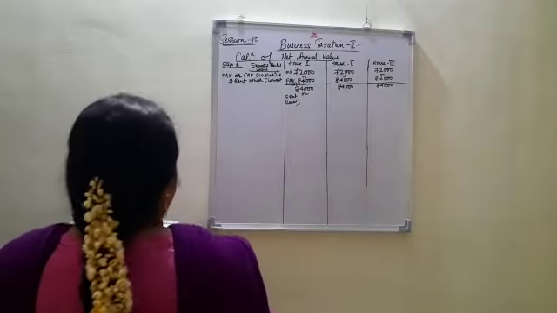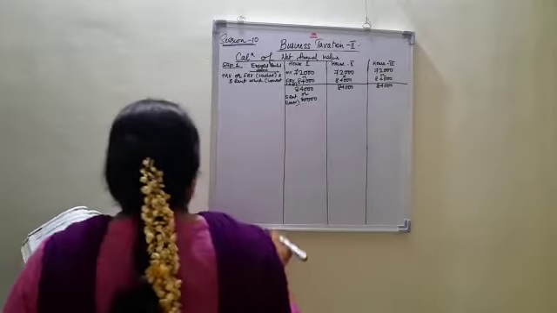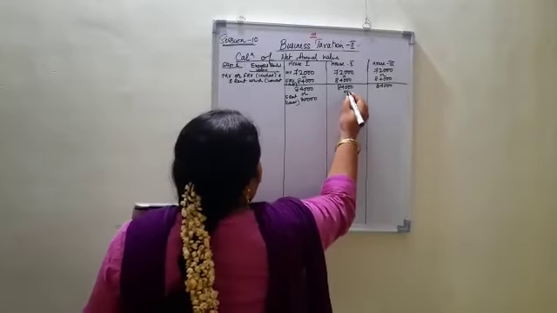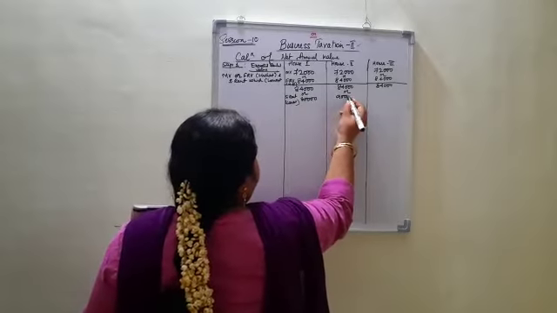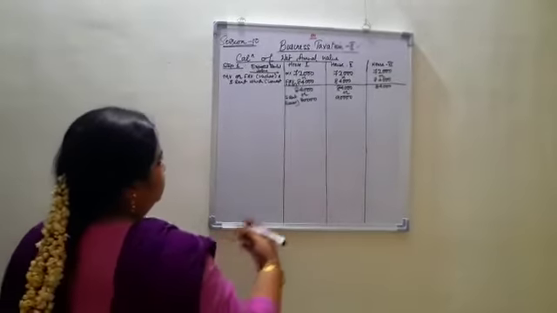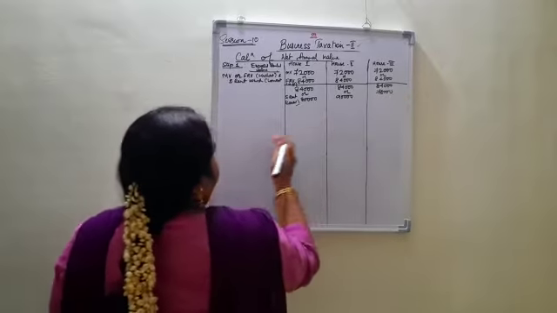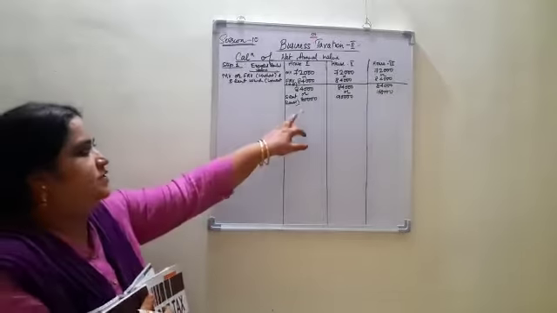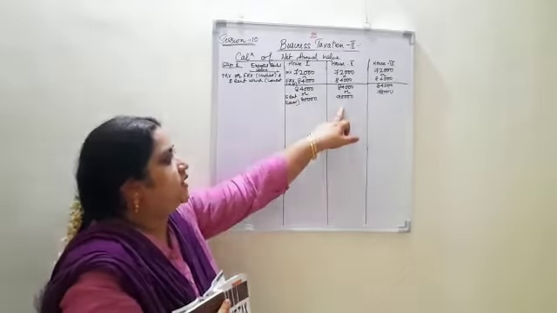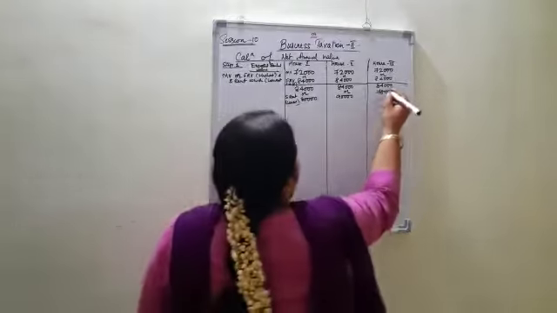Standard rent is 80,000 in case of house 1, then 90,000 in case of house 2, and 78,000 in case of house 3.